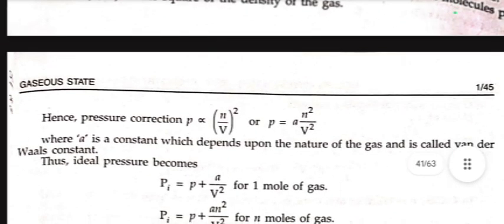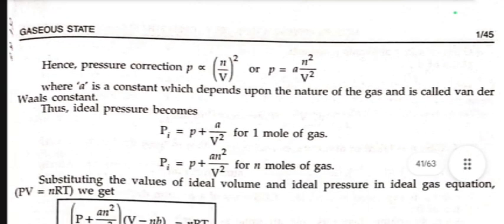Hence, pressure correction P is directly proportional to n² by V², or P equals a n² upon V², where a is a constant which depends upon the nature of the gas and is called the van der Waals constant. Thus, ideal pressure becomes Pi equals P plus a upon V² for 1 mole of gas, or Pi equals P plus a n² by V² for n moles of gas.